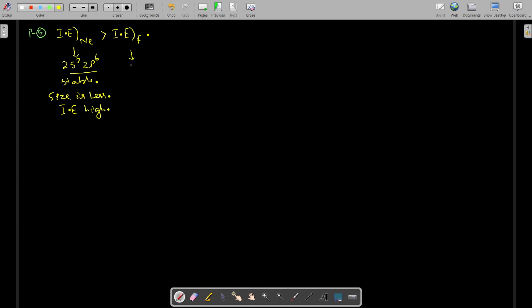Here the electronic configuration will be 2s2 2p5, so it is an unstable electronic configuration. If it is unstable, and size is also large, then ionization energy will be less. Yes or no? Clear?